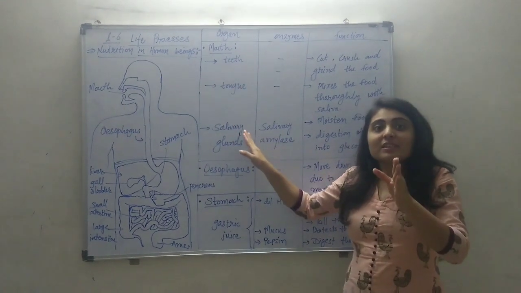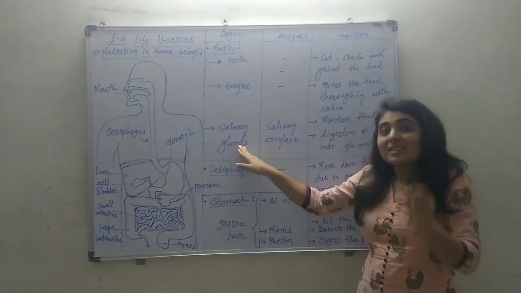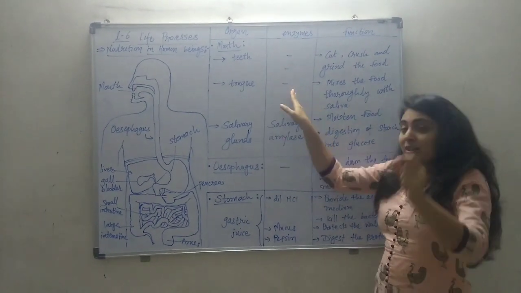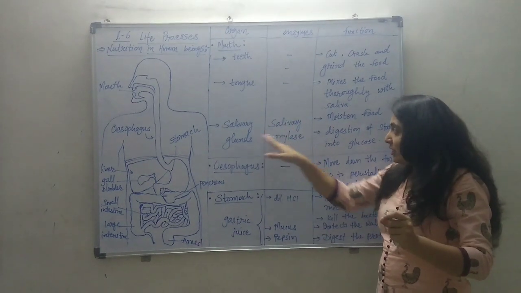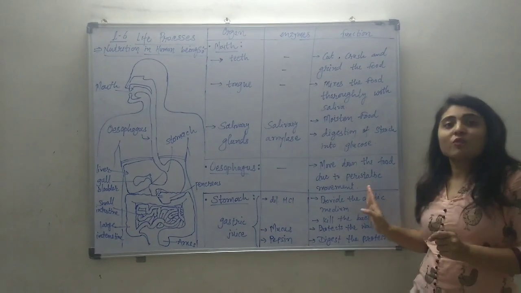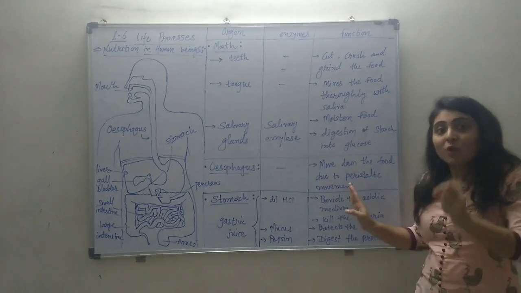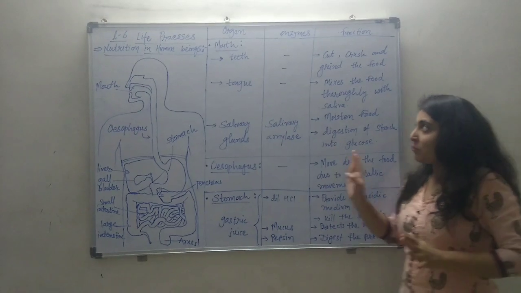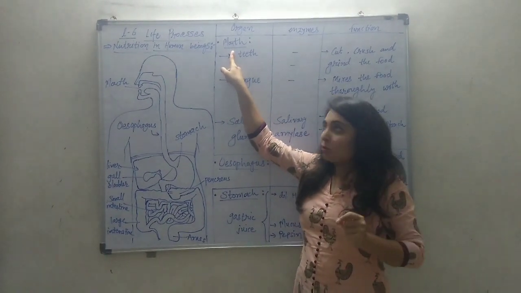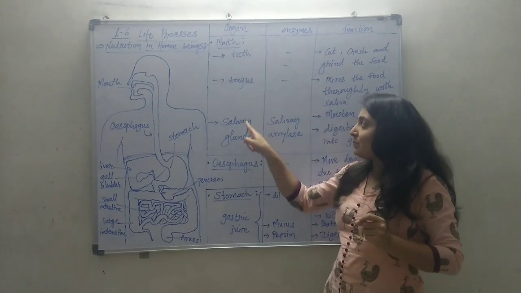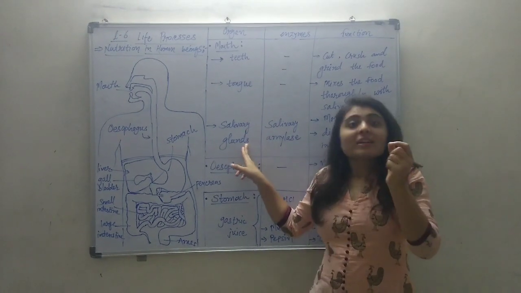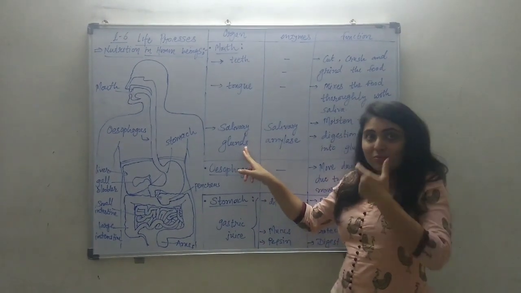Wherever there is a need of enzymes, the organ secretes them. So this column will be the enzymes, and the third column the function of that particular organ, or what happens inside it, which we will see one by one. First the food enters the mouth. The mouth has teeth, tongue and also salivary glands. Actually there are three pairs of salivary glands inside the mouth.